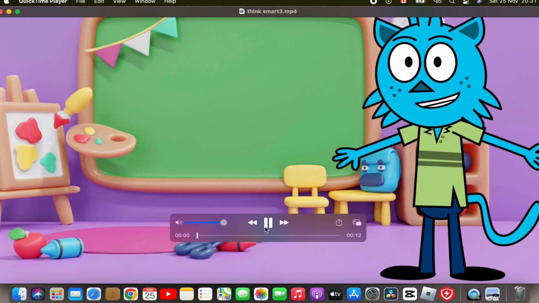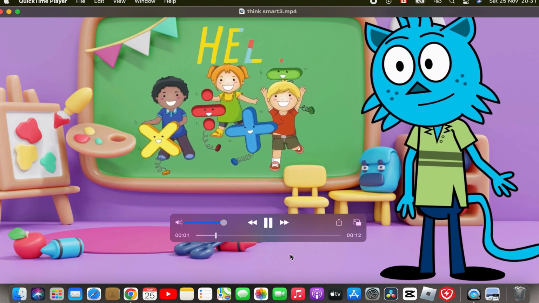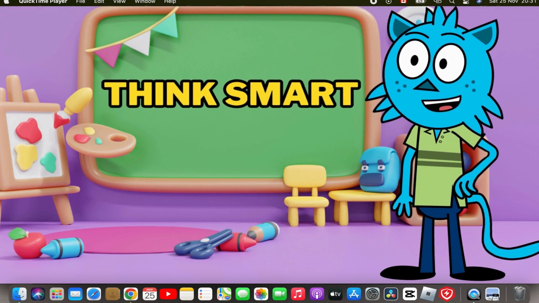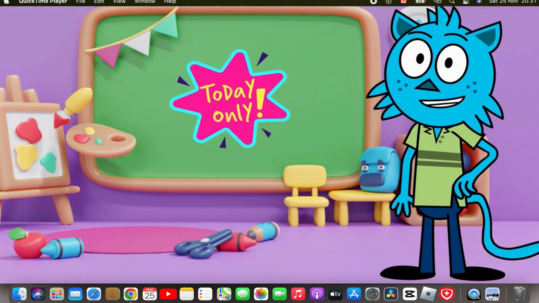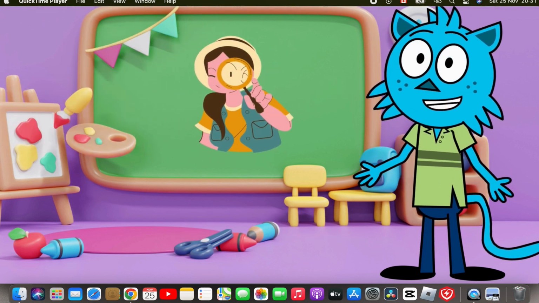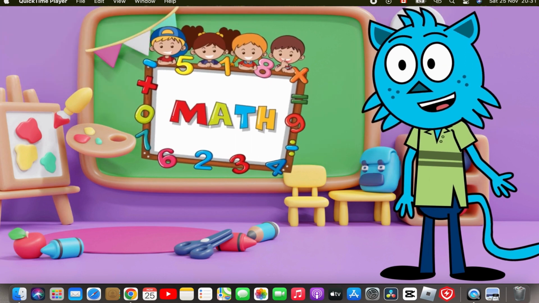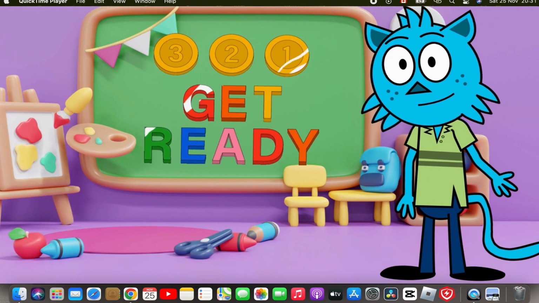Let's check this one. Hello, little mathematicians. Welcome to Number Nook with Professor ThinkSmart. Today, we're going to have a blast exploring the magical world of numbers up to 5. Are you ready for the adventure?